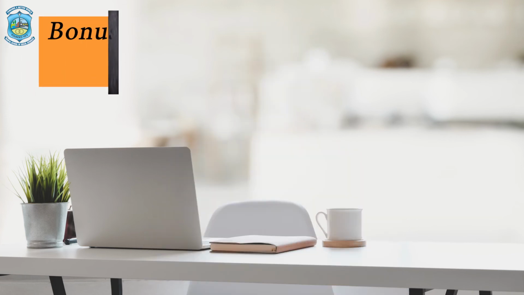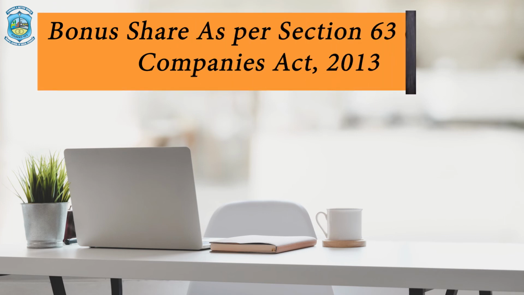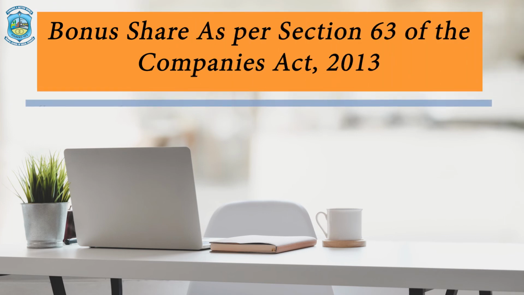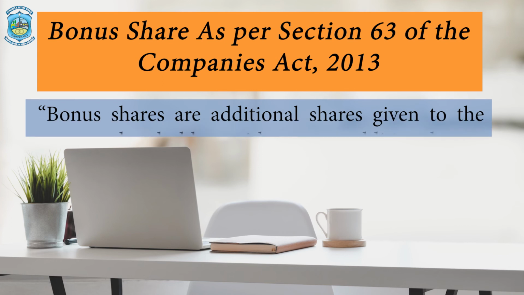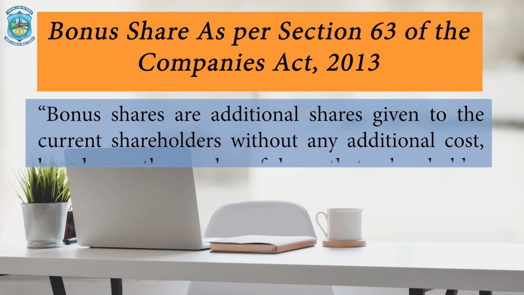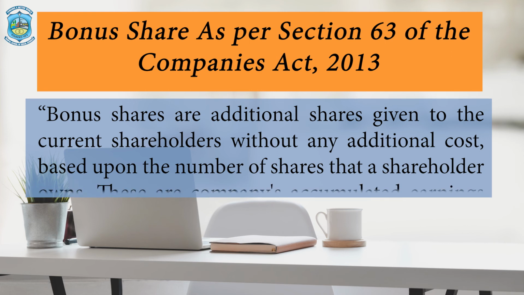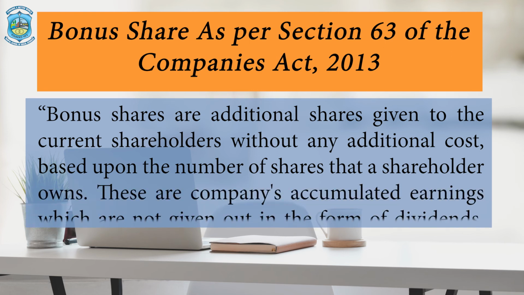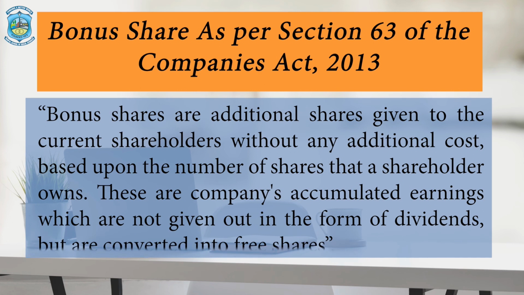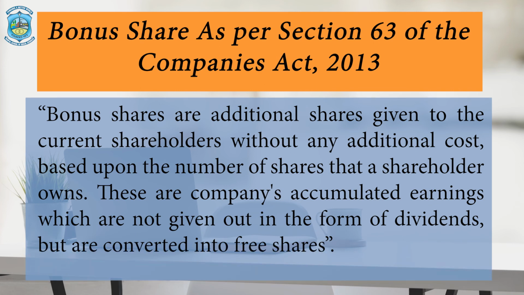Next one is bonus shares. According to section 63 of the Companies Act 2013, bonus shares are those shares which are issued by the company apart from money. It means whenever the company has funds but does not want to give this amount in the cash form of dividend, then in that situation it is issued in the form of shares. So instead of giving the extra dividend in the form of money, they give it in the form of shares. This is known as bonus shares.